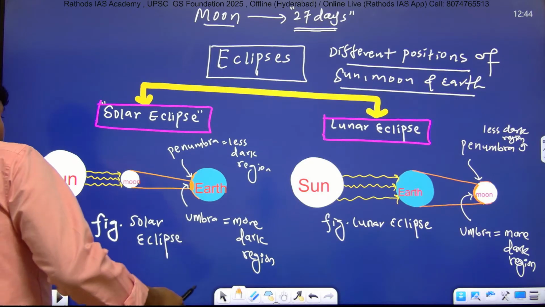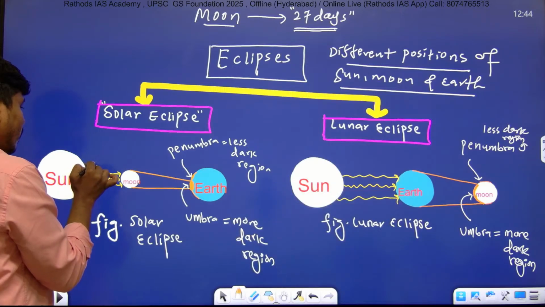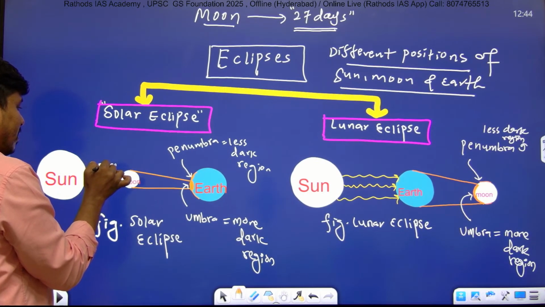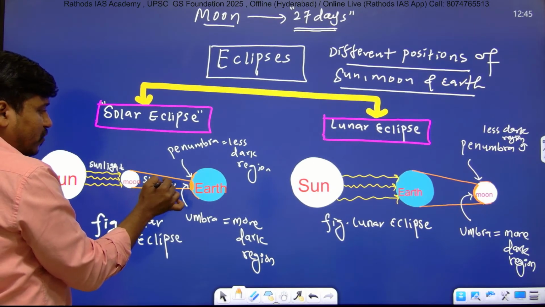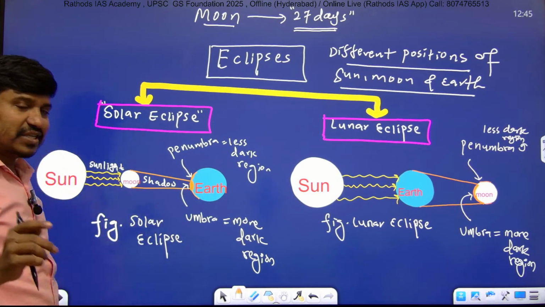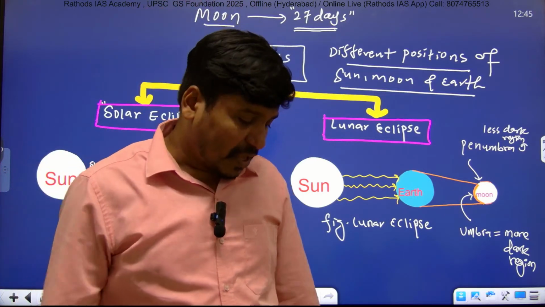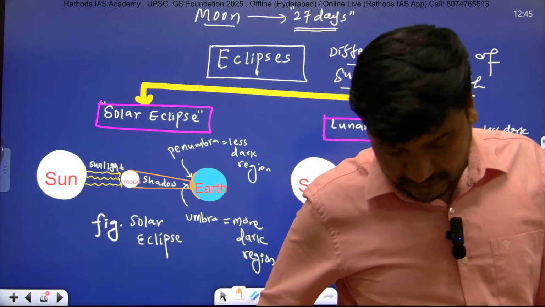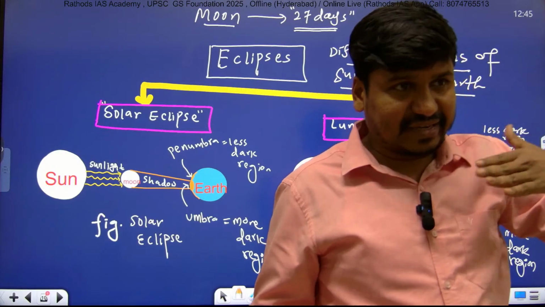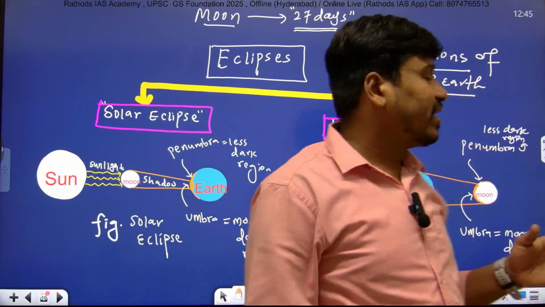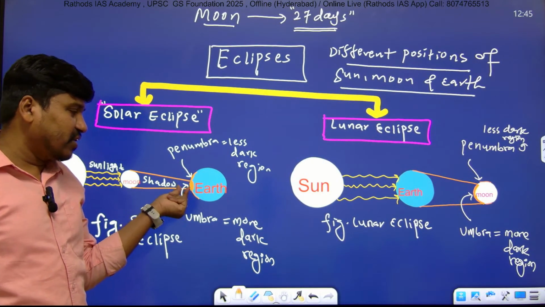Listen. During a solar eclipse, sunlight falls on the surface of the moon, and the moon's shadow falls on the surface of the earth, because the moon doesn't have its own light. Listen, when we stand here, our shadow falls on the backside because we don't have our own light. Our body prevents the light, and that's why the shadow falls on the backside, right? So here the shadow of the moon will fall on the earth, and that dark region we call the umbra.